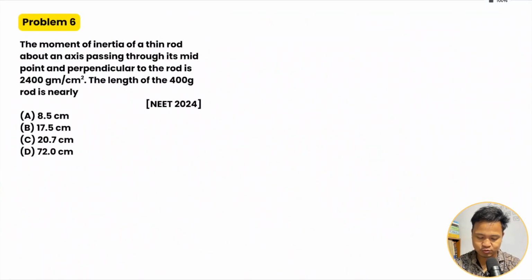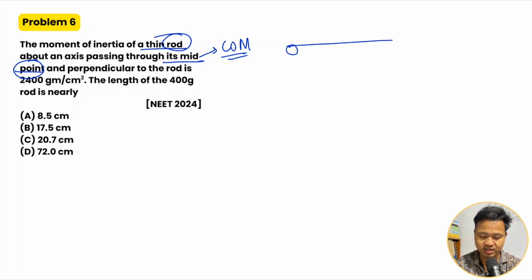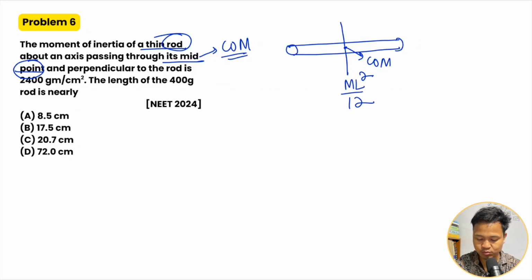Okay, let's solve one or two questions. The first question is a direct question that came in a medical exam. The moment of inertia of a thin rod about an axis passing through its midpoint. The midpoint is the center of mass. So I have a rod, and its midpoint is here. Here the midpoint is the center of mass. About the center of mass it is ml squared divided by 12, and the axis is perpendicular to the rod.